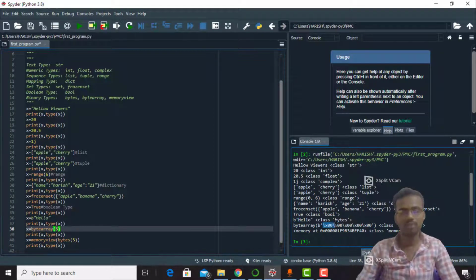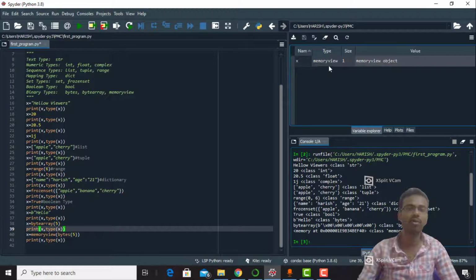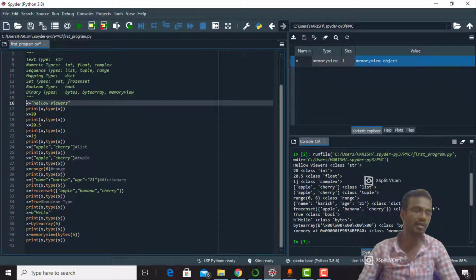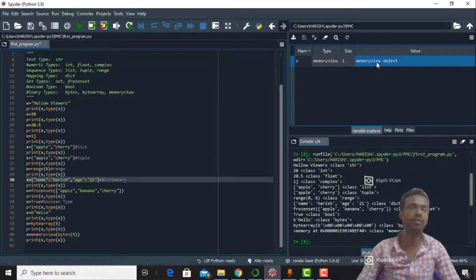Okay, that's 0000000000. See the variable explorer, we have one thing, memoryview, which equals a memoryview object, because in every declaration x is reassigned to the new data type. That's why only the last data type, the memoryview, is stored in the variable explorer.